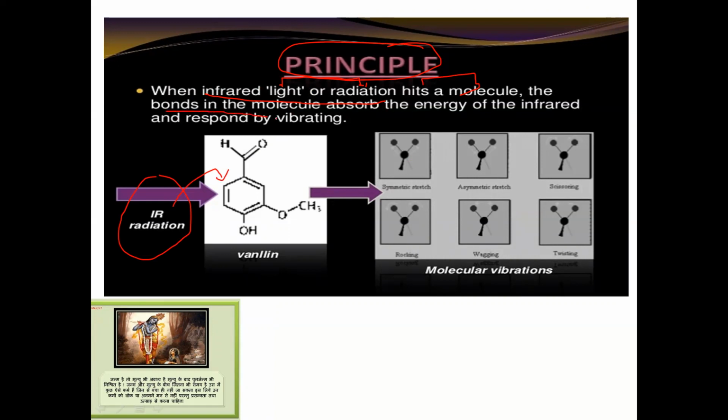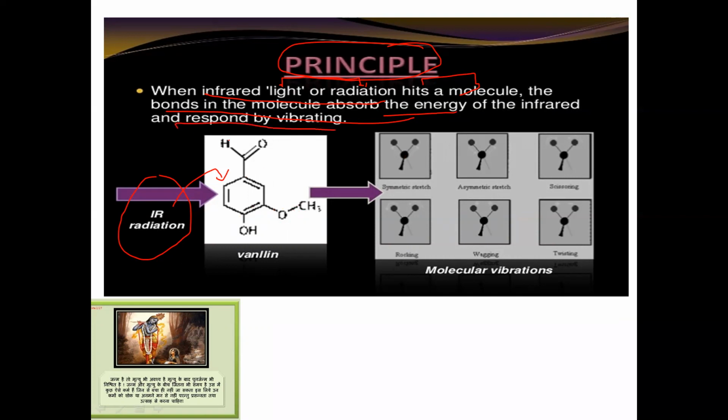Suppose this one is a water molecule. Some atoms will absorb the IR radiation, that is energy, and respond by vibrating.